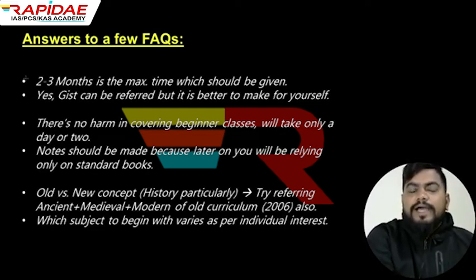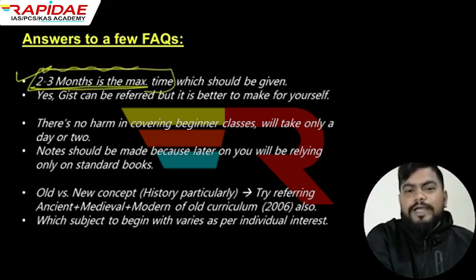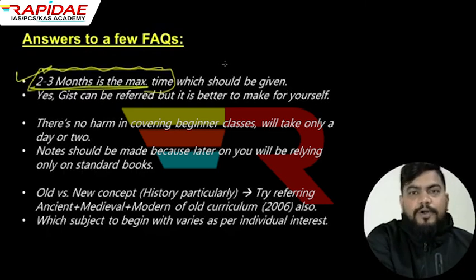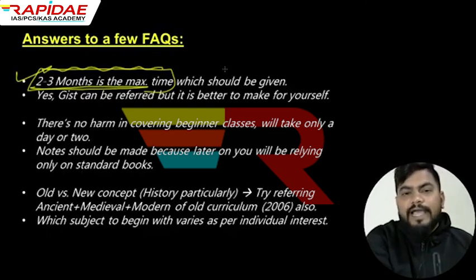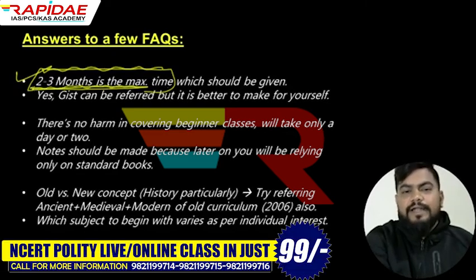All right. So guys, a time frame of 2 to 3 months maximum should be given to read NCERTs, right? But additionally, it also requires your caliber. If you can read it slowly in the beginning, please improve your time. Whatever time you have available for your examination, decide according to that, but try to cover it within 2 months, and maximum you can take 3 months, right?